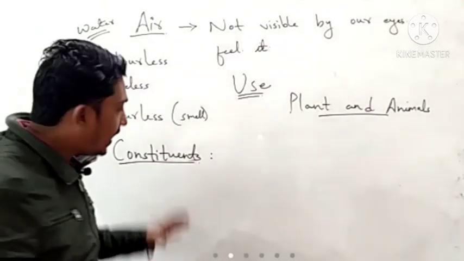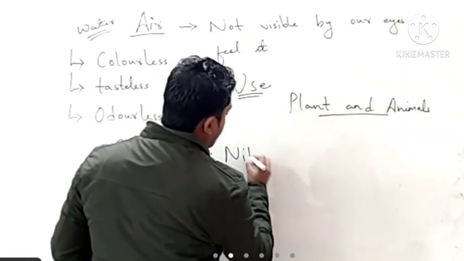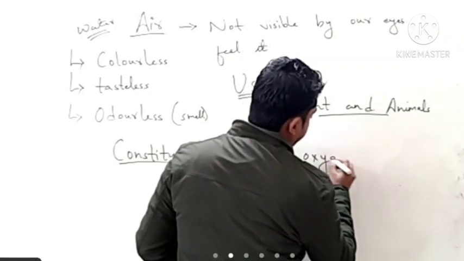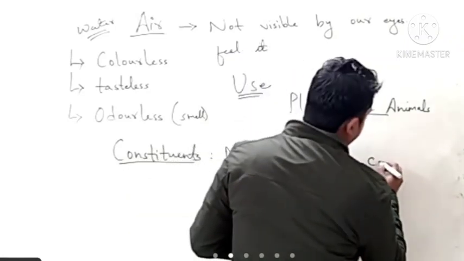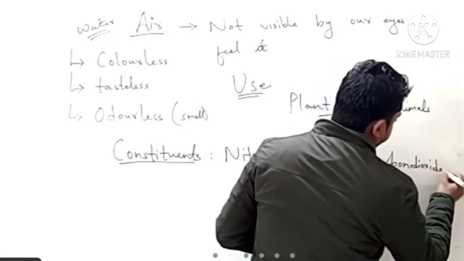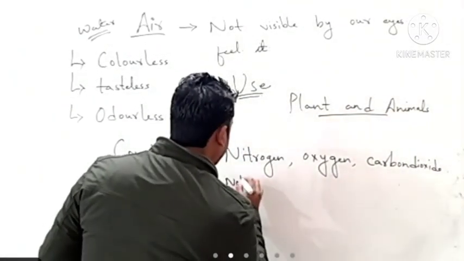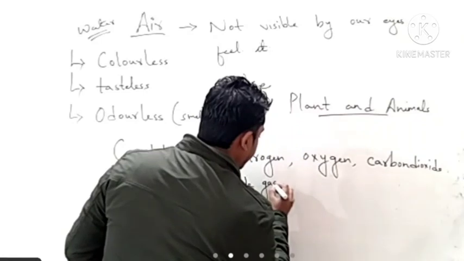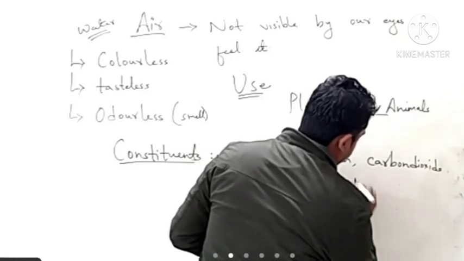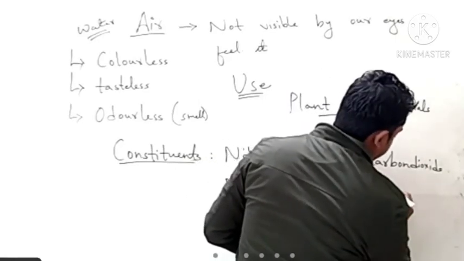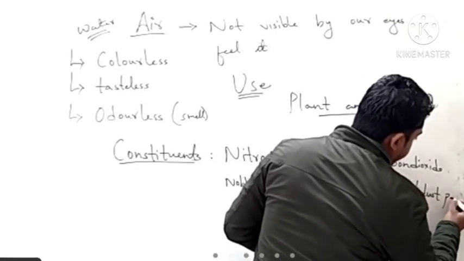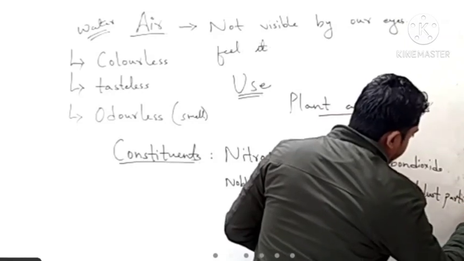So basically air contains nitrogen, oxygen, carbon dioxide, noble gases, and water vapor and dust particles.